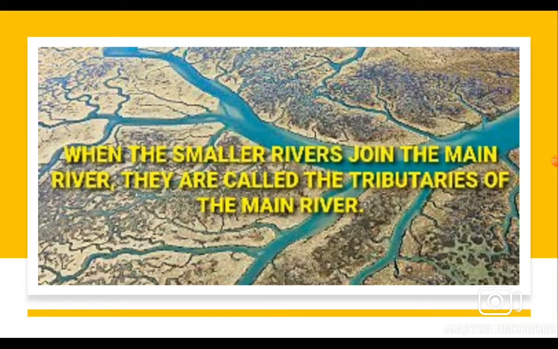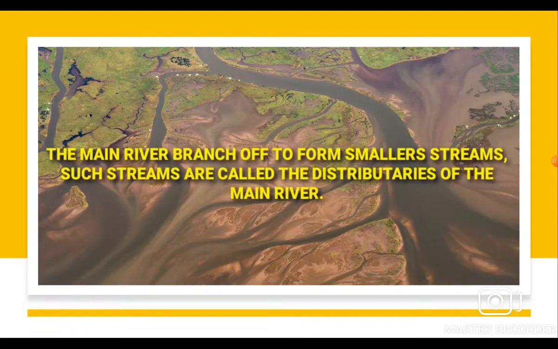The next is tributaries. When several smaller rivers join the main river, they are called the tributaries of the main river. Now let's see what are distributaries. The main river branches off to form smaller streams. Such streams are called the distributaries of the main river.